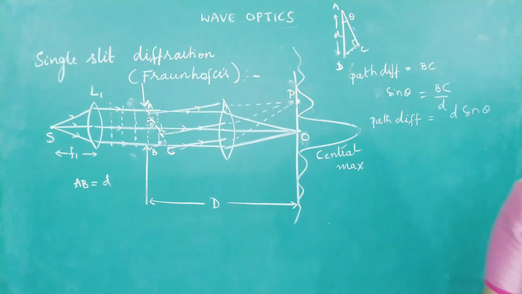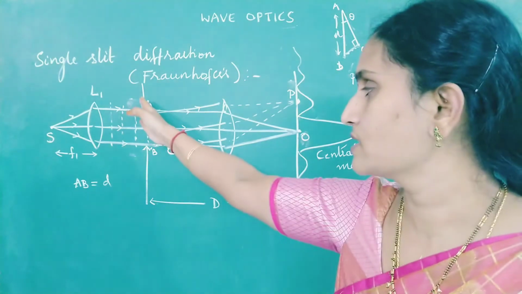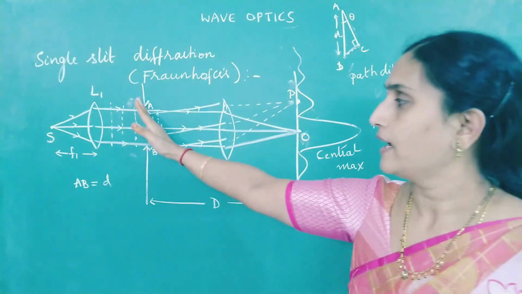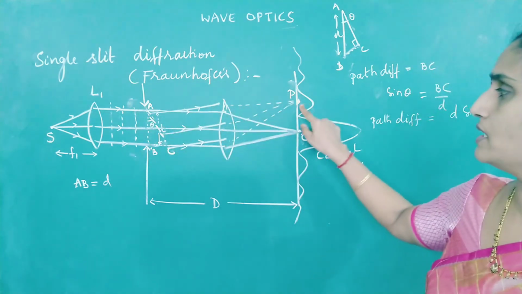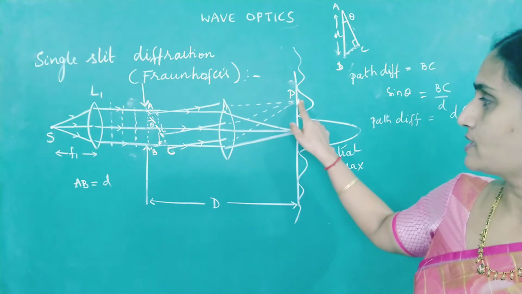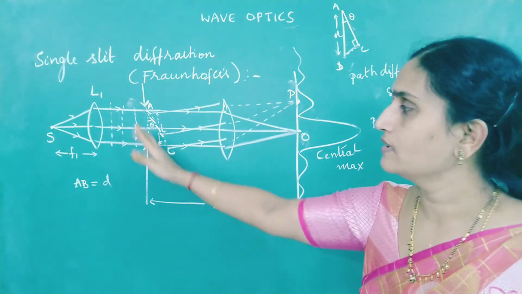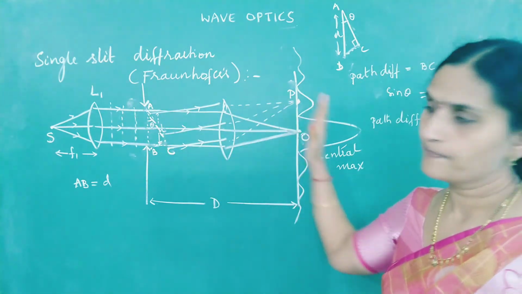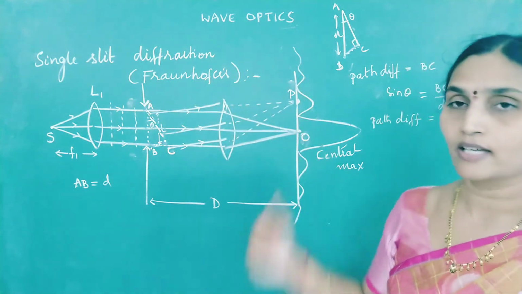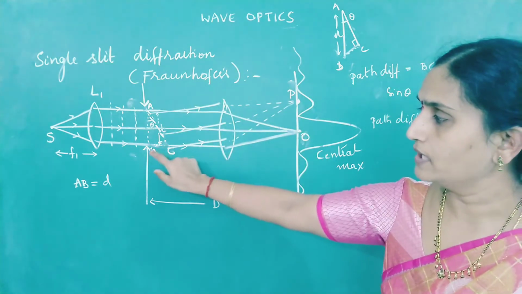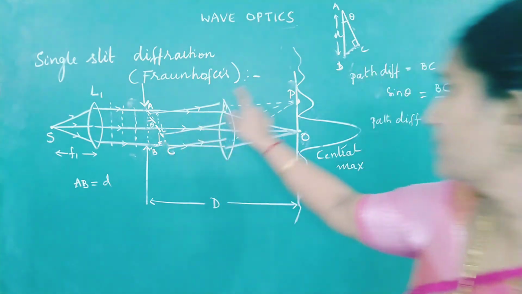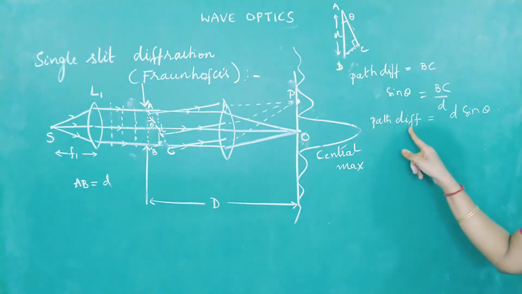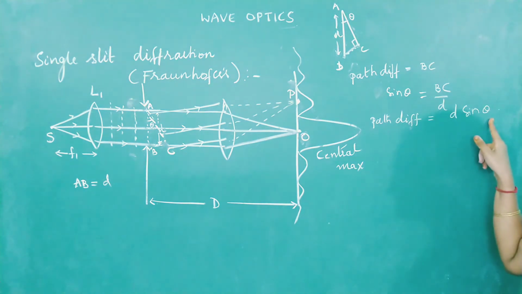I again repeat, AB is the plane wavefront which is travelling without bending. AC is the wavefront which is bending through an angle theta and meeting at the point P. So first I am calculating the path difference between the plane wavefront AB and the bent wavefront AC. Since it is bending, I want the distance BC. BC gives you the path difference. So from this triangle, we have calculated the path difference as d sine theta.